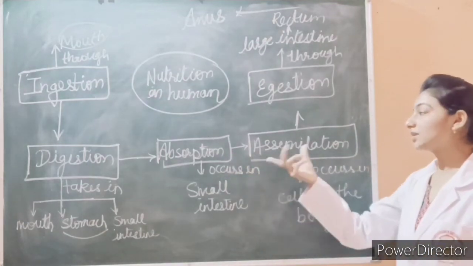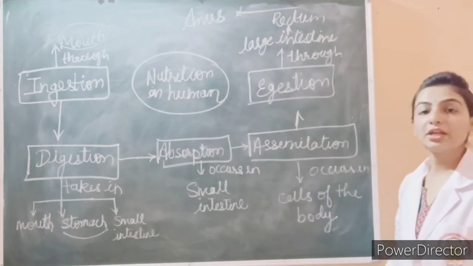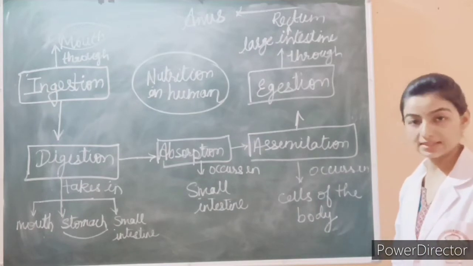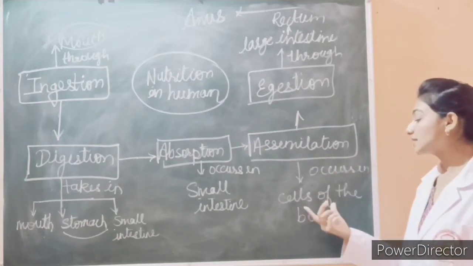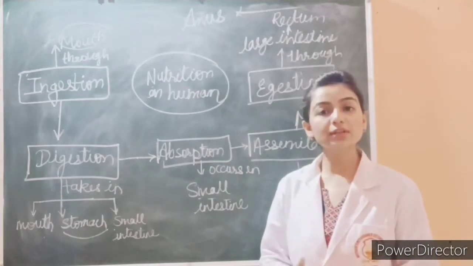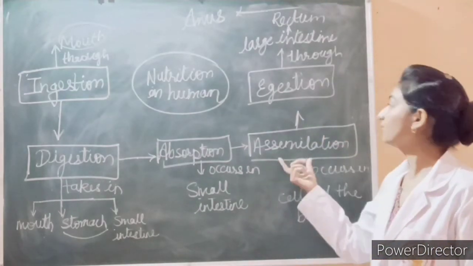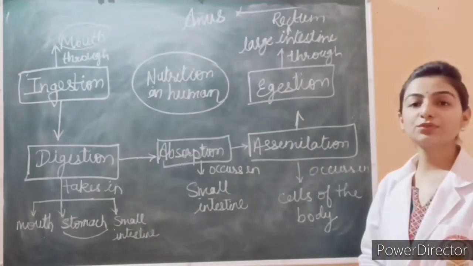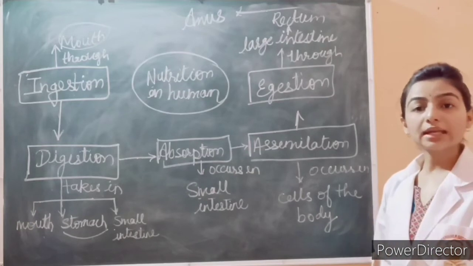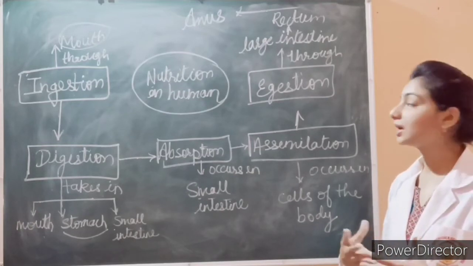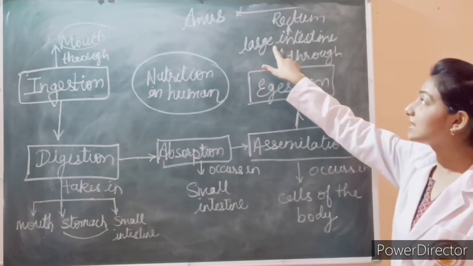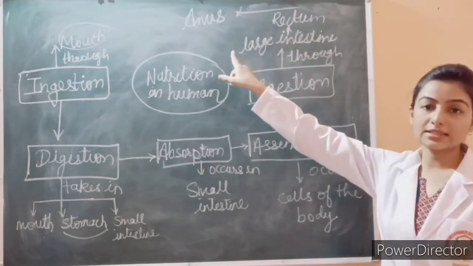After absorption comes assimilation. Assimilation means nutrients will be absorbed and utilized. This occurs in the cells of the body. So cells will absorb the nutrients and they will utilize our food. After assimilation, the undigested food goes to egestion. Egestion means whatever undigested or unnecessary food goes through the large intestine, then the rectum, then the anus.